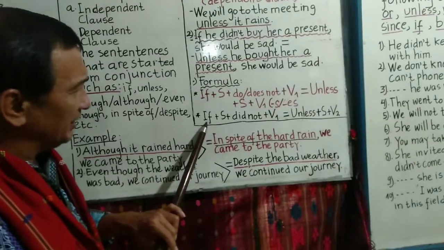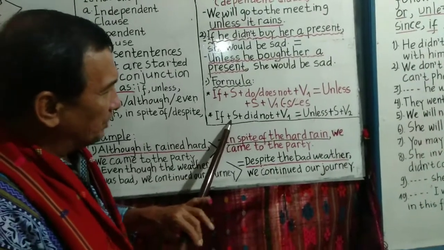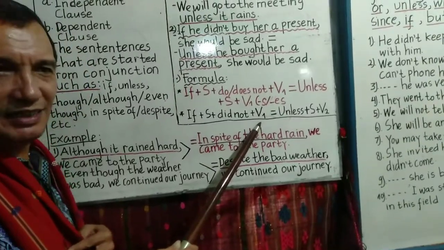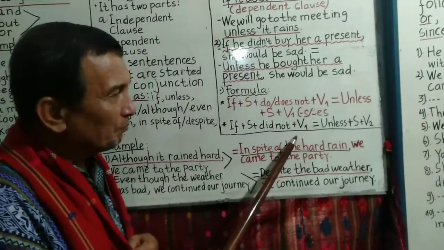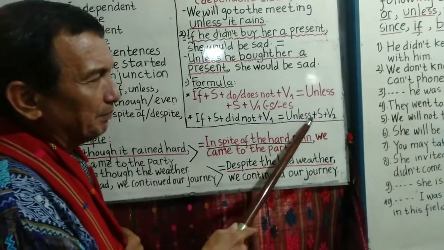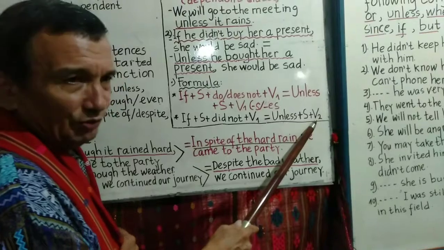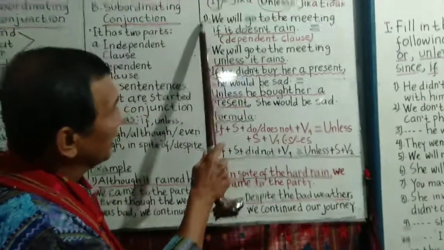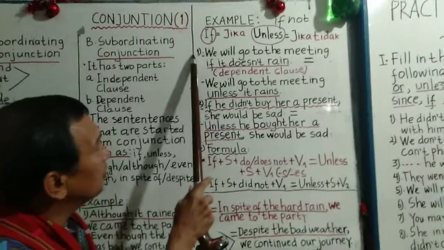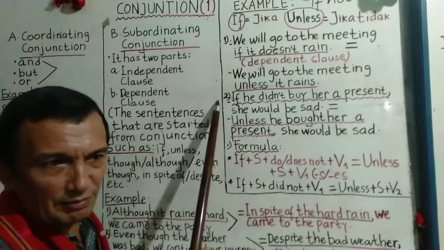In simple past, if subject did not plus verb 1, this is in simple past, that's the same meaning as unless plus subject plus verb 2. You can see the sample of number 1 and number 2.